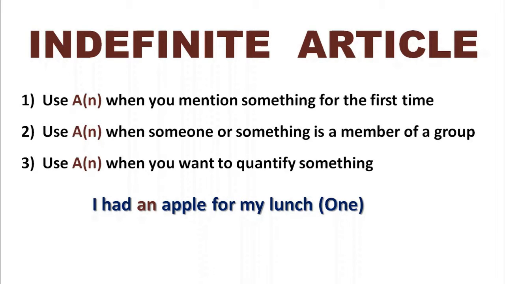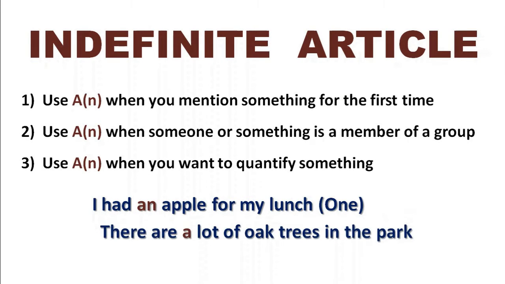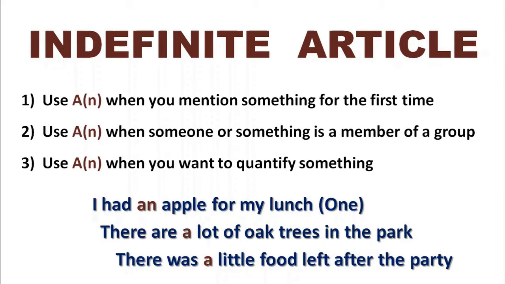You could say I had one apple for my lunch if you were trying to explain where all the apples had disappeared to, and you were saying it wasn't me, I had one apple for my lunch. But normally we say I had an apple for my lunch, but we can also say things like there are a lot of oak trees in the park, or there was a little food left after the party. So we can use that kind of phrase with the indefinite article to quantify something, but to quantify it in a non-specific way. A lot or a little, a bit, a huge amount, it doesn't matter. We use the indefinite article when trying to quantify in this non-specific way.